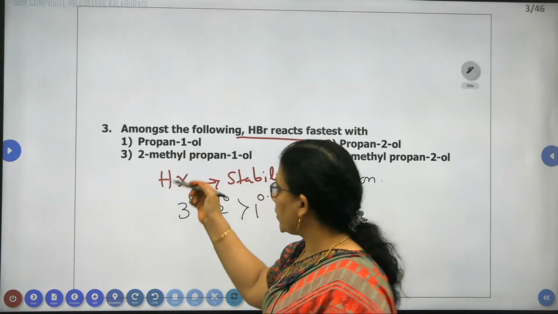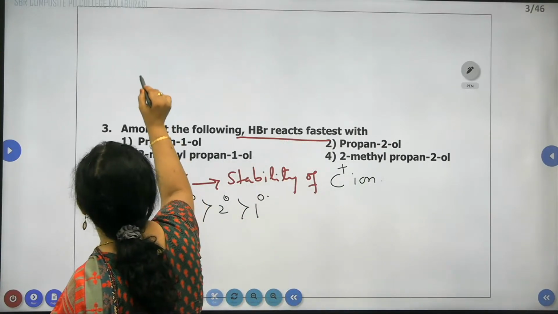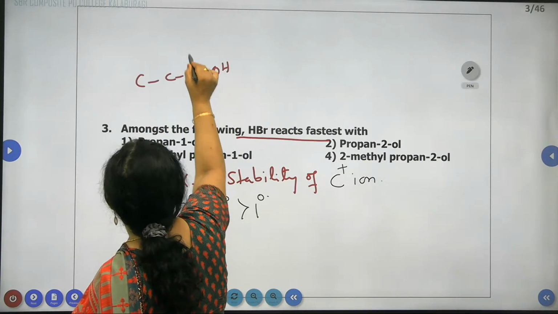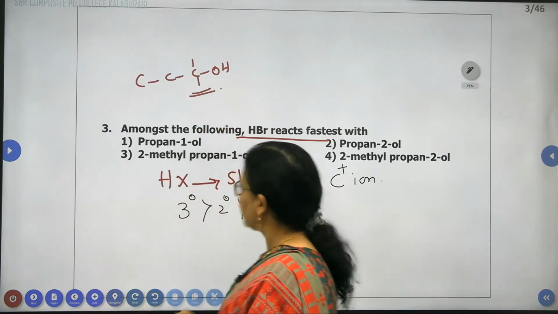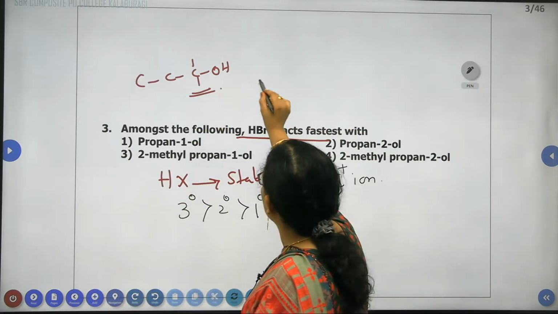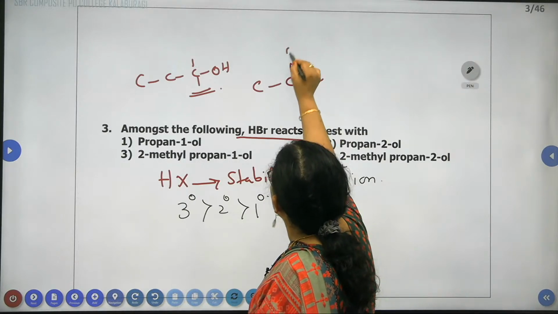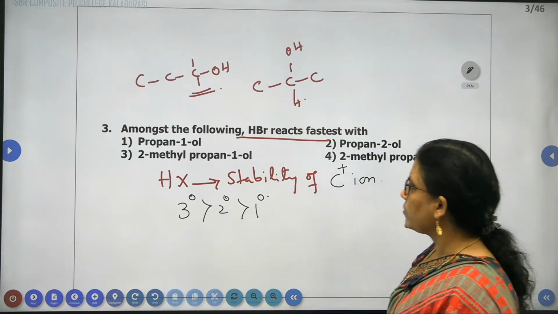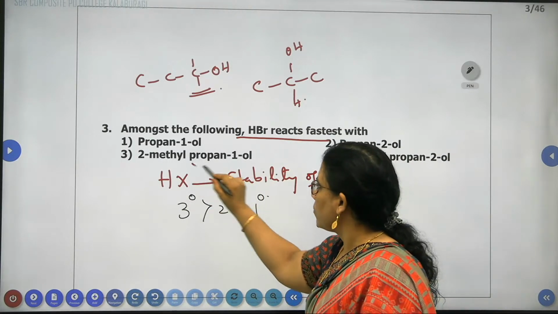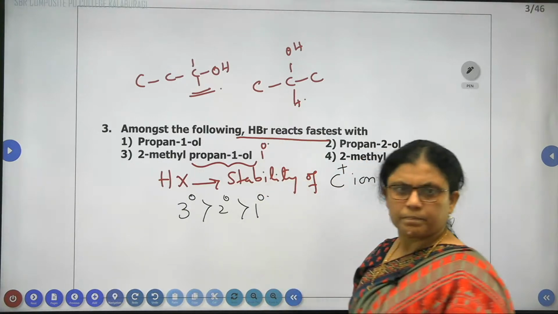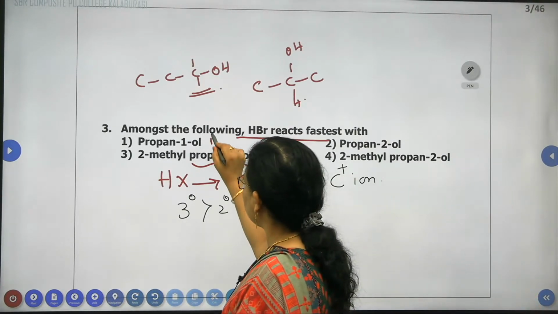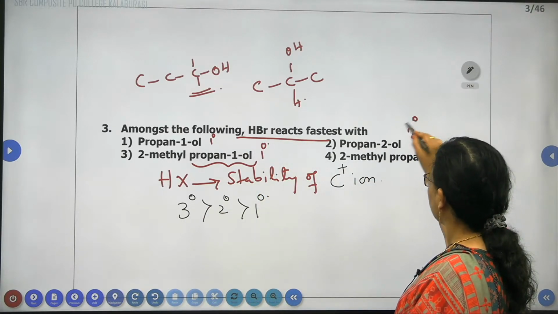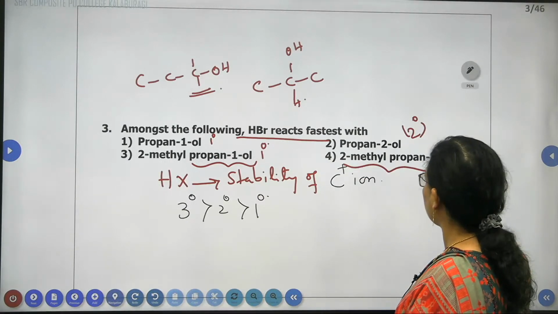Propan-1-ol, we know very well, is primary. If I write CH3CH2CH2OH, the carbon bearing OH contains 2 hydrogen atoms. That's why it is primary. If we see the next one, propan-2-ol, the center carbon atom contains OH and another hydrogen. It is secondary. Whereas 2-methylpropan-1-ol is again primary. So propan-1-ol is primary, 2-methylpropan-1-ol is also primary, propan-2-ol is secondary, whereas the 2-methyl-2-propanol.